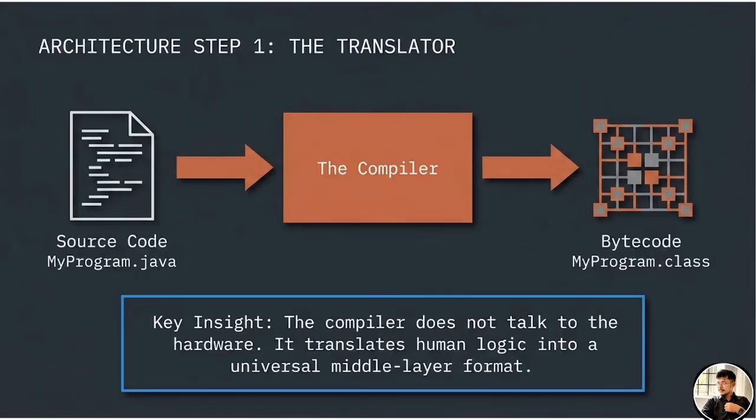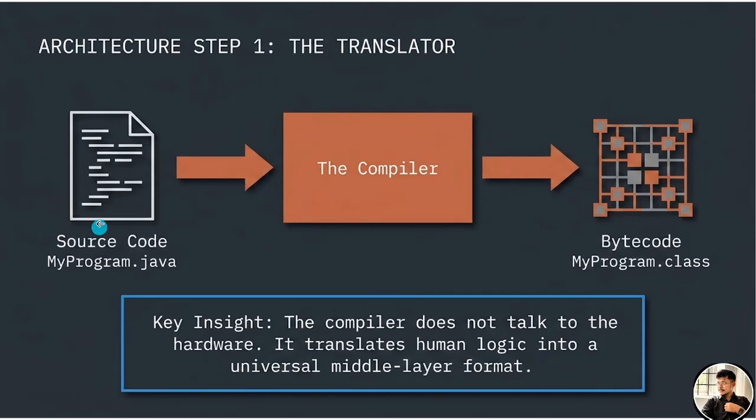Let's see the next slide: architecture steps. Initially I explained what we are going to learn in this. The translator step: here we have the source code, called myprogram.java. We have written some programming, suppose a hello world program. Using that source code, we will use the compiler. The compiler converts that source code into bytecode.